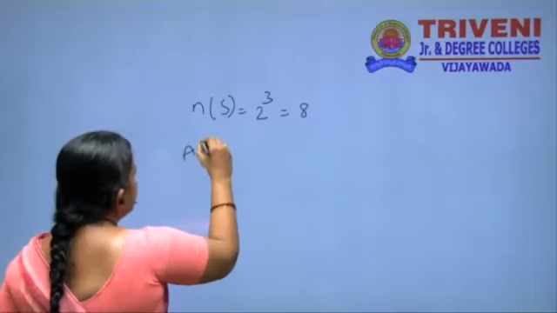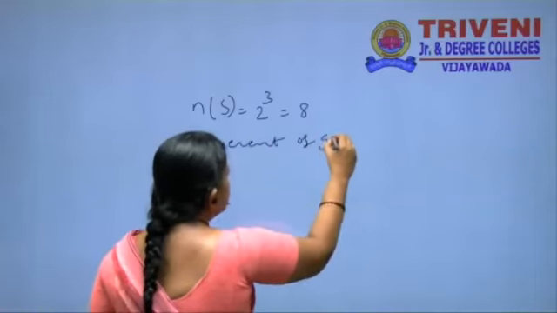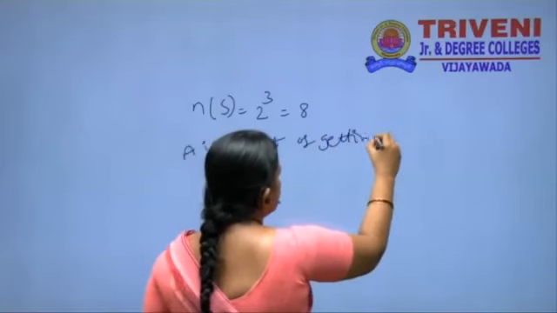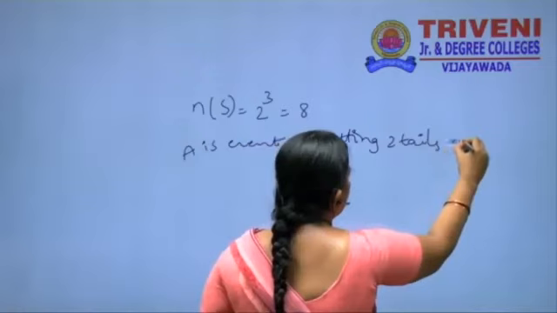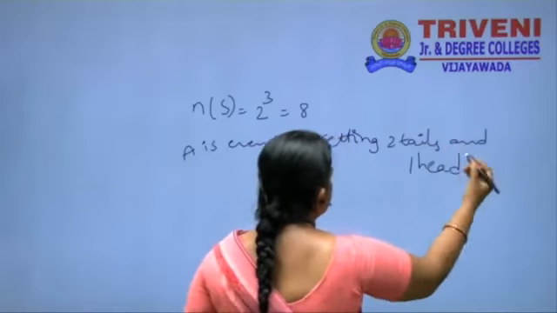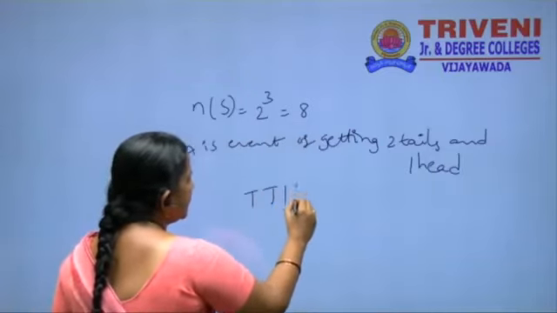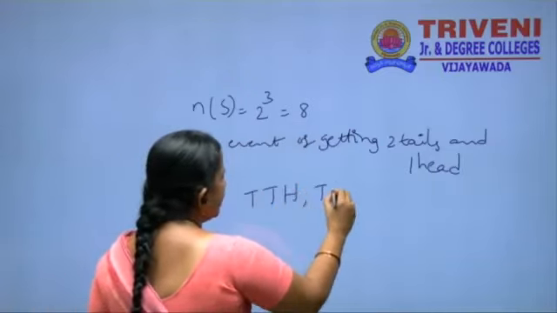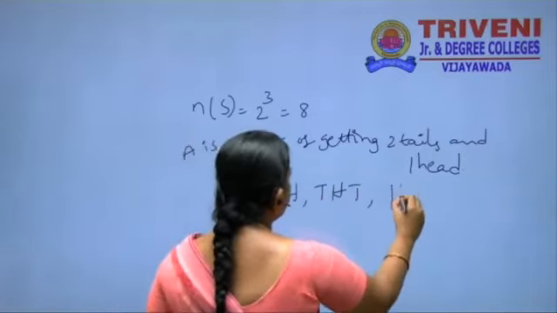A is the event of getting two tails and one head. Two tails and one head is how many chances is there? Tail, tail, head, tail, head, tail, and next one is head, tail, tail.